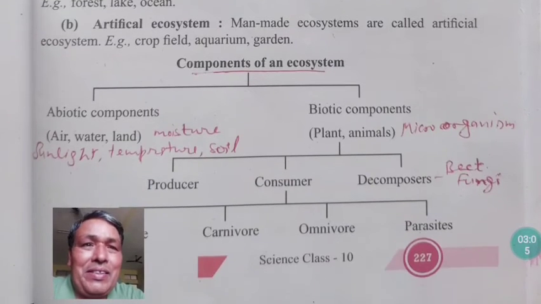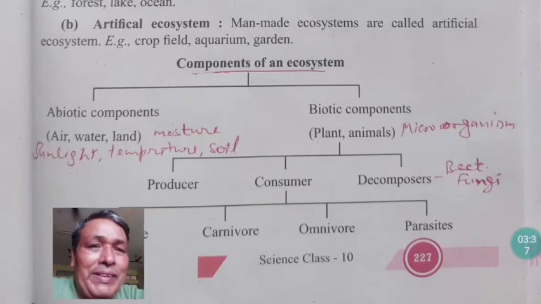Components of an ecosystem are of two types: abiotic components and biotic components. Abiotic components are those like air, water, moisture, sunlight, temperature, and soil, etc. Land is also there. But biotic components are microorganisms, plants, and animals. Biotic components are producers, consumers, and decomposers. Decomposers are those like bacteria or fungi.